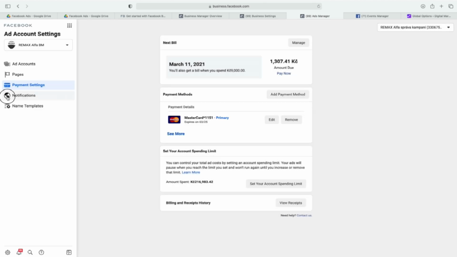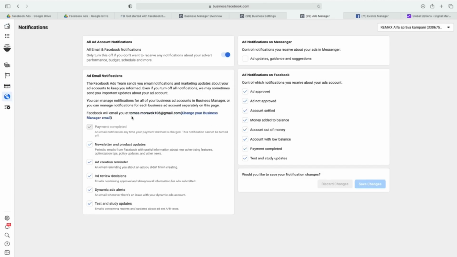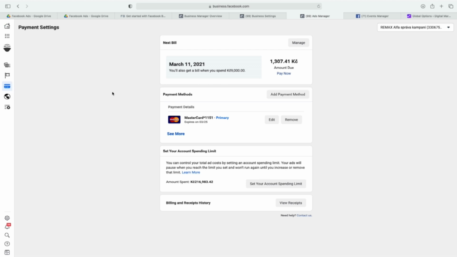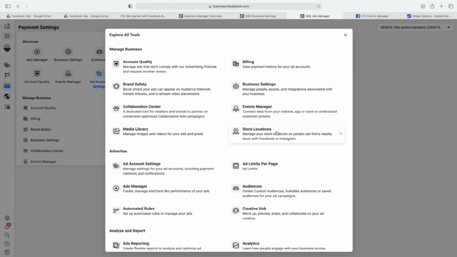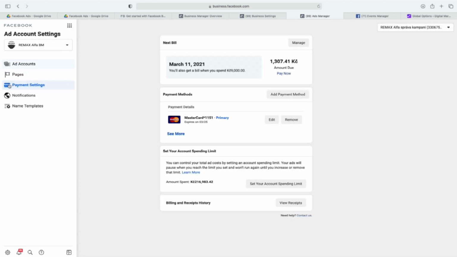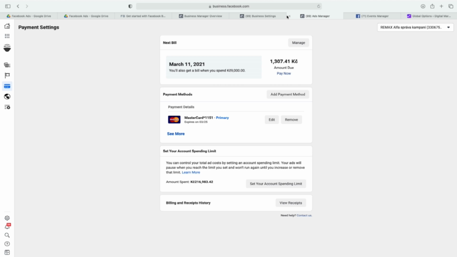And then, of course, you can decide about notifications. If you do not like to receive so many emails, notifications, you can just decide. But what you need to really remember is to set up your payment settings. Okay, and you don't do it here. No. The payment settings, you go for ad account settings. So you just go to ad account settings. I show it once more, payment settings. So this I can close.